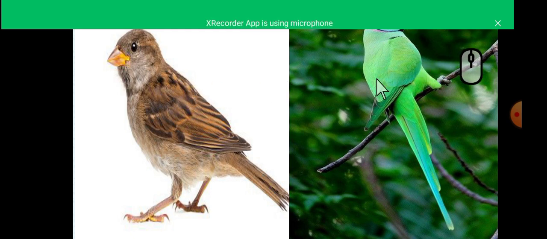Okay students, do you know which bird is this? This is a parrot. Parrot is green in color. Students, do you know? Parrot is a pet animal.